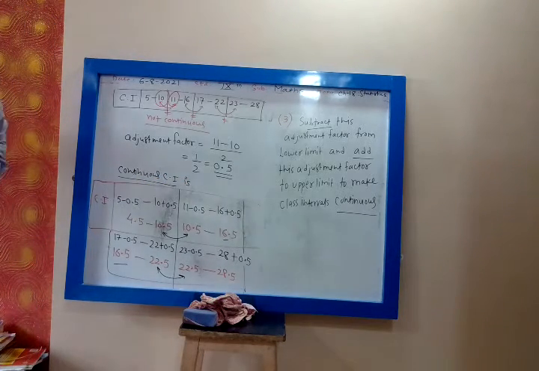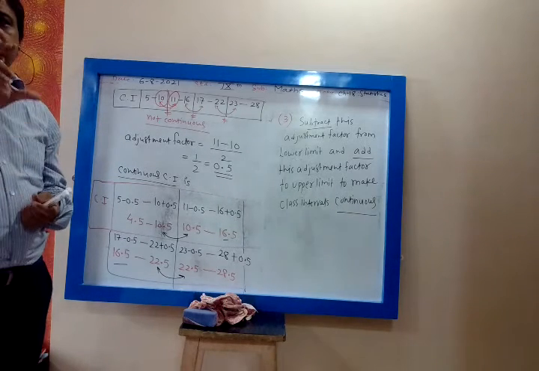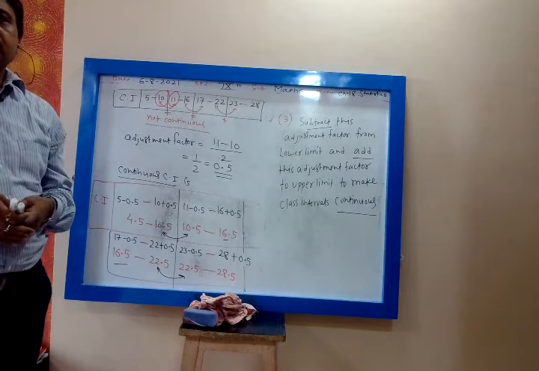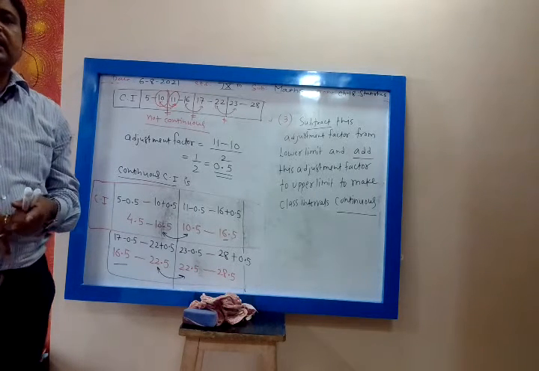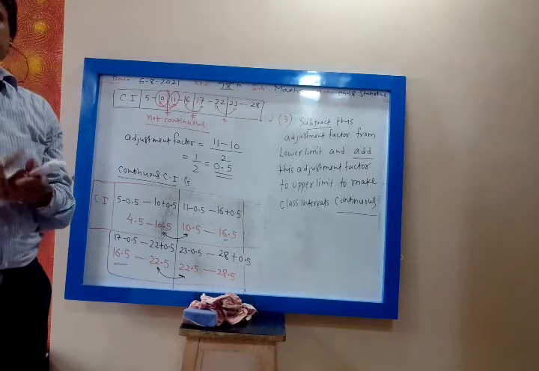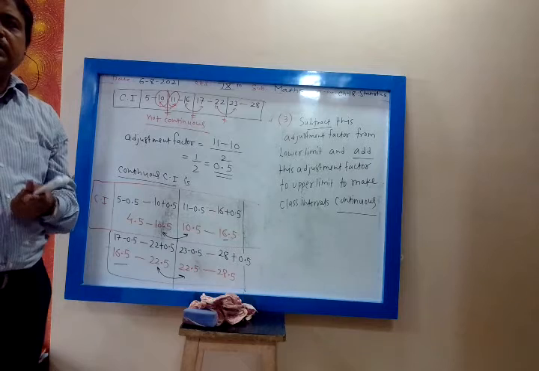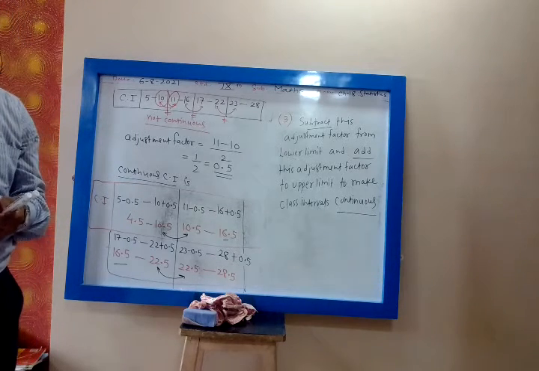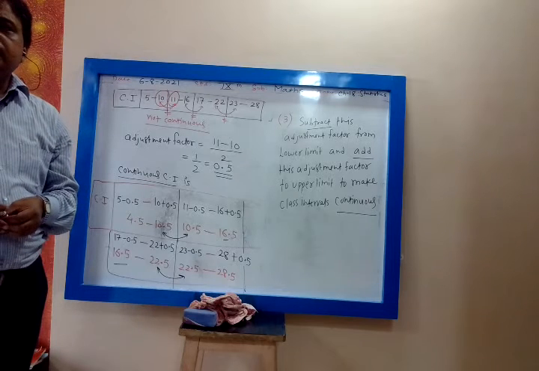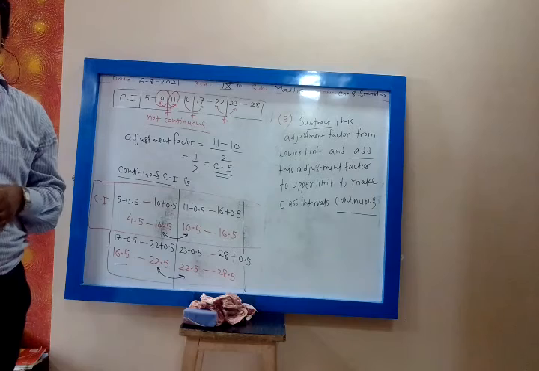Whenever the upper limit of one class interval is same as the lower limit of the next class interval, they are continuous. So whenever they are continuous, there is no need to find the adjustment factor. But whenever the upper limit of one class interval is not same as the lower limit of the next class interval, the class intervals are not continuous or discontinuous. To convert non-continuous class interval to continuous, we have to find the adjustment factor.